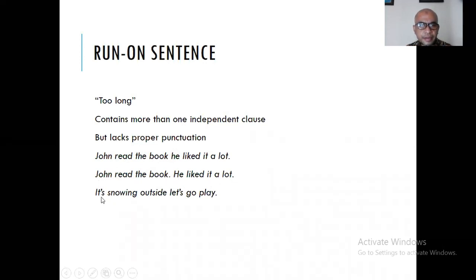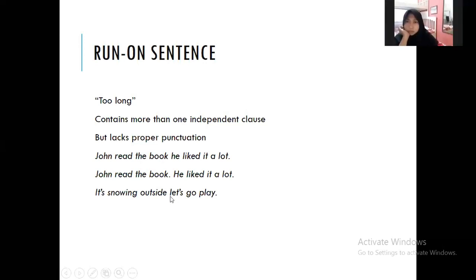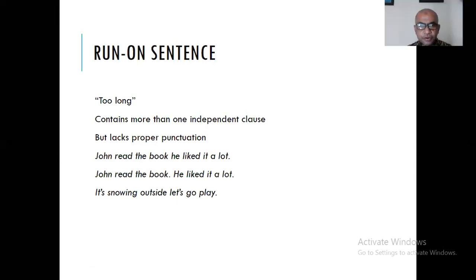Okay. How about this one? It is snowing outside, let's go play. What do we need here? A full stop, right? And then the L becomes a capital L. Why? Because it starts a new sentence. Let's go play. Okay, this is the correct one.